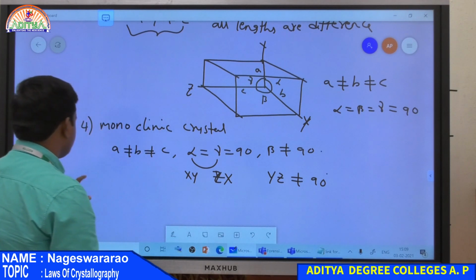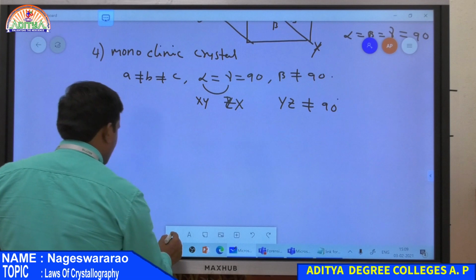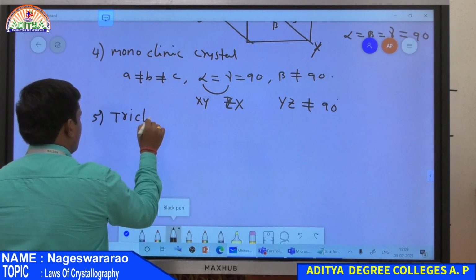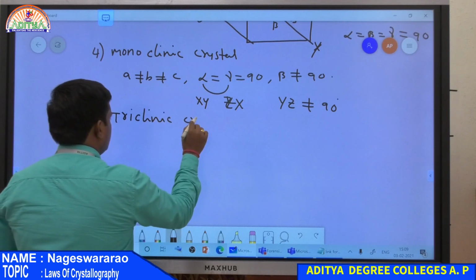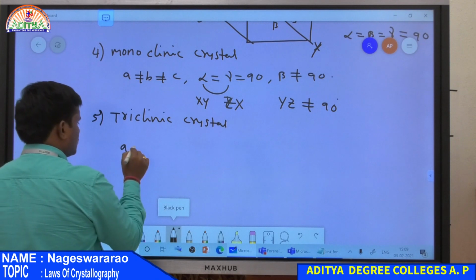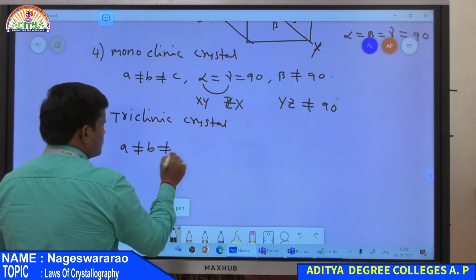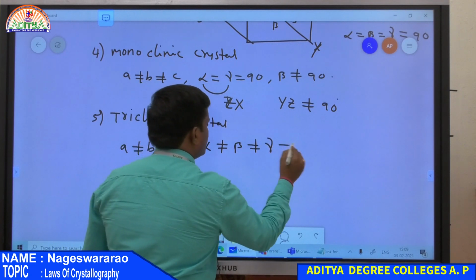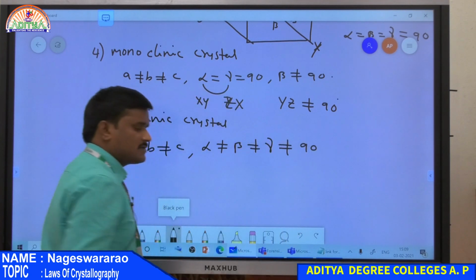And then the fifth one, triclinic crystal. In the case of a triclinic crystal, the parameters are a not equal to b not equal to c, and also alpha not equal to beta not equal to gamma, that is also not equal to 90 degrees.